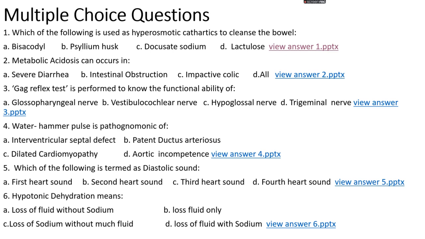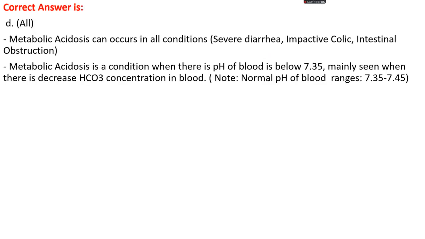Question number two: metabolic acidosis can occur in option A, severe diarrhea; option B, intestinal obstruction; option C, impactive colic; or option D, all. The right answer is option D, all. Metabolic acidosis can occur in all these conditions, that is severe diarrhea, impactive colic, or intestinal obstruction.